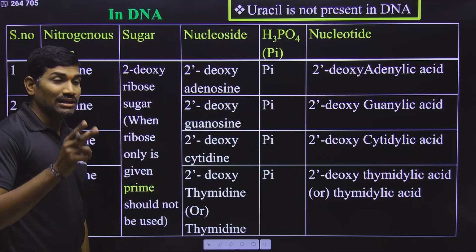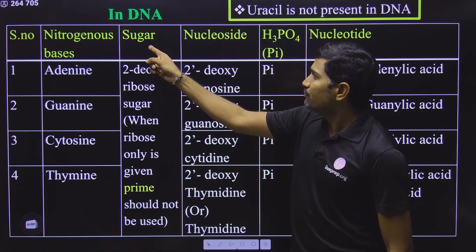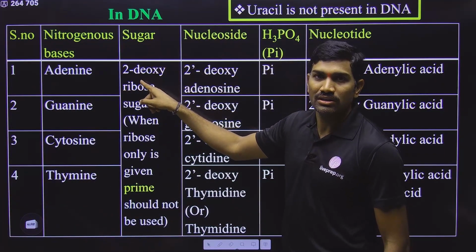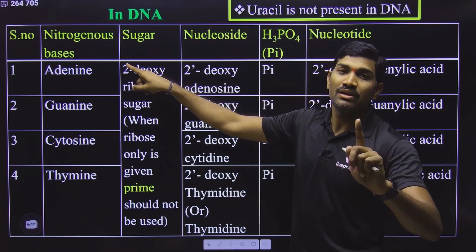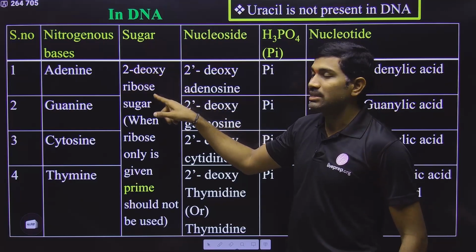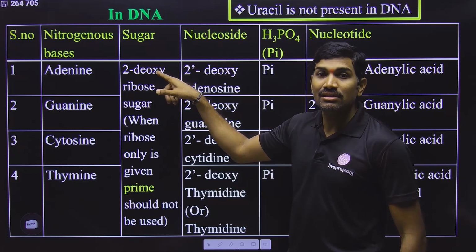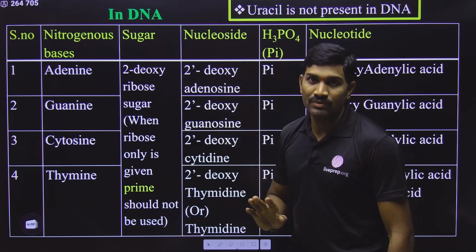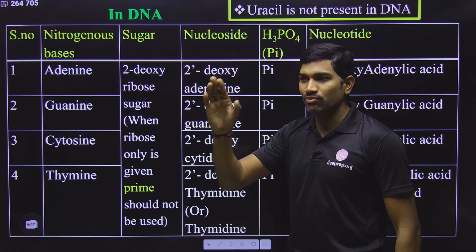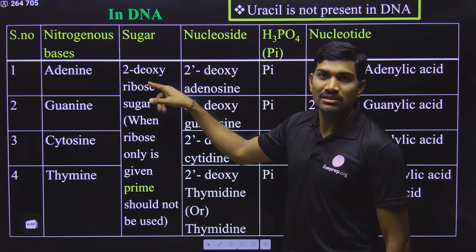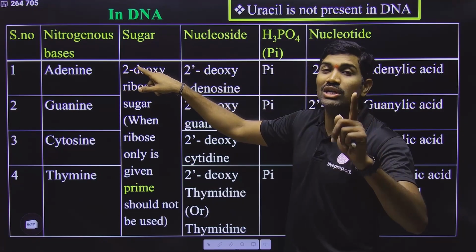But here there is an important concept. What is the concept? Understand it here. If you are talking about an individual sugar only, then you should not use the prime. Then you need to say it is 2-deoxyribose. In the ribose sugar, at the second carbon, there is a loss of oxygen if you compare with the original ribose sugar. In the original ribose sugar, at the second carbon, an OH group is present. But here, instead of OH, the O is removed and only H is present. This is what we are observing here. So if you are talking about an individual sugar, you need to write 2-deoxyribose.